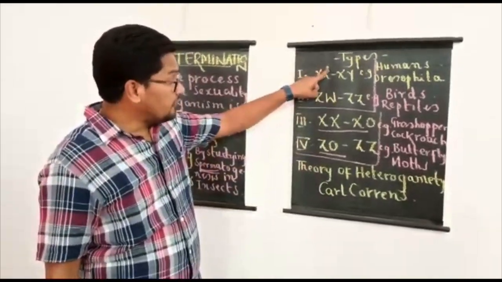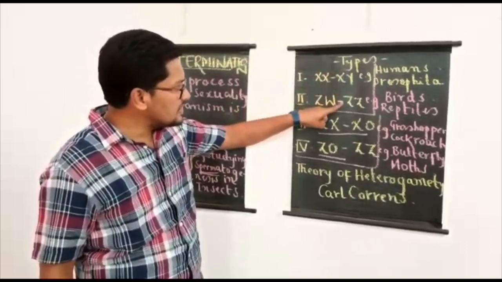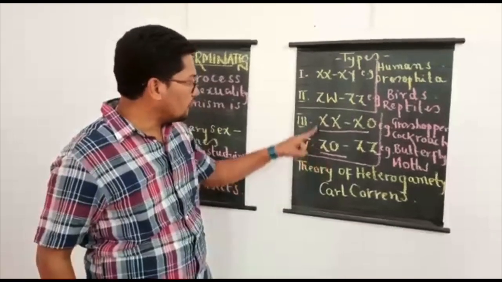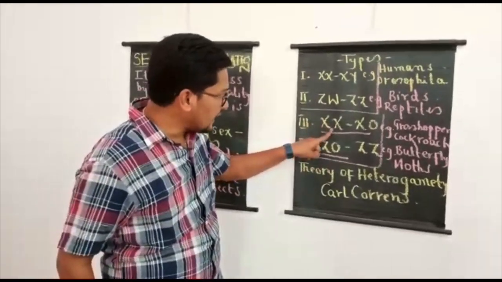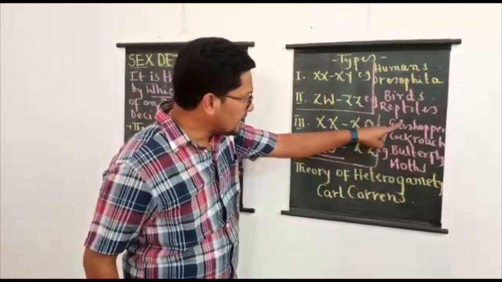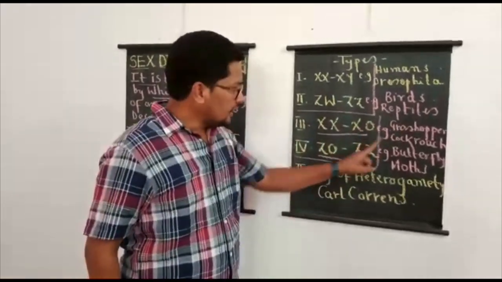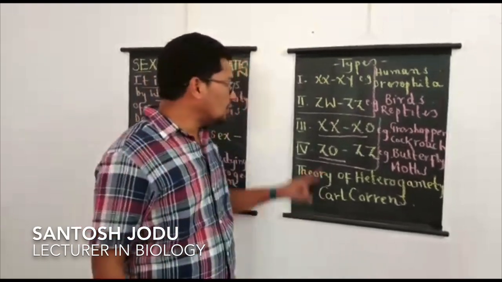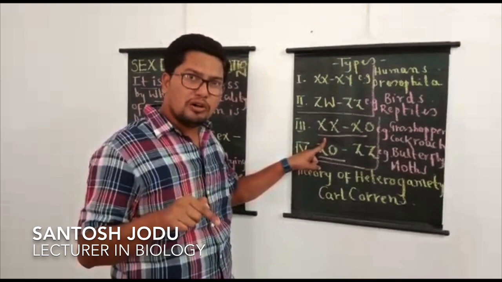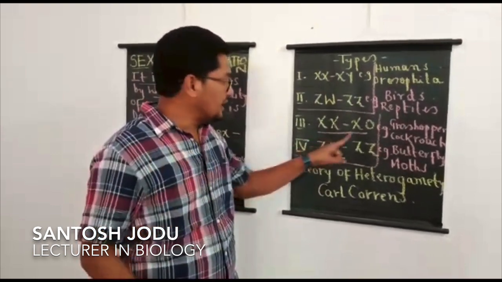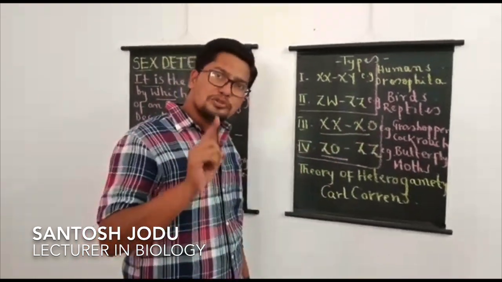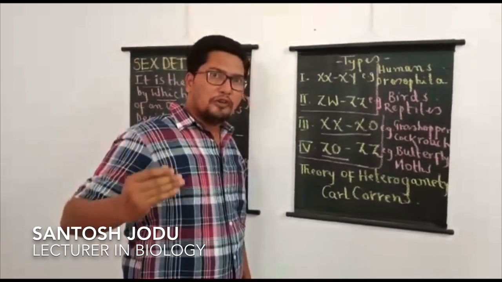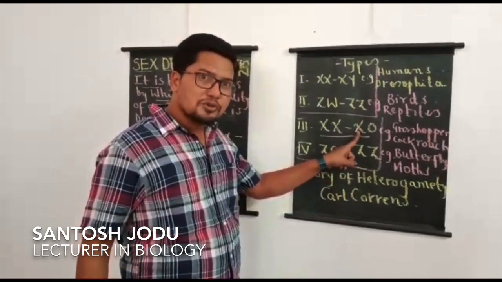The first 2 are not a difference in number. They are based on difference in type of the chromosome, and the next two are a difference in number of chromosomes. For example, the third type, XX-XO method, has examples grasshopper and cockroach. In cockroach, 2n is equal to 46, and that is applicable only to the female cockroach. In female cockroach 2n is equal to 46, whereas in male cockroach 2n is equal to 45 only. So what does it mean? In the 23rd pair of cockroach, only one copy of X chromosome is present.